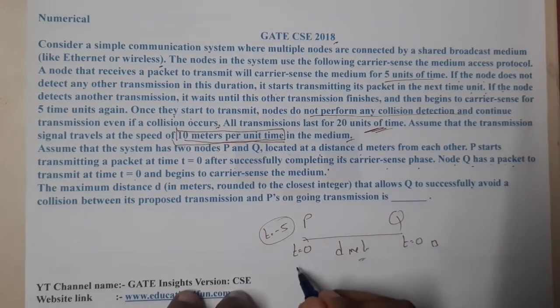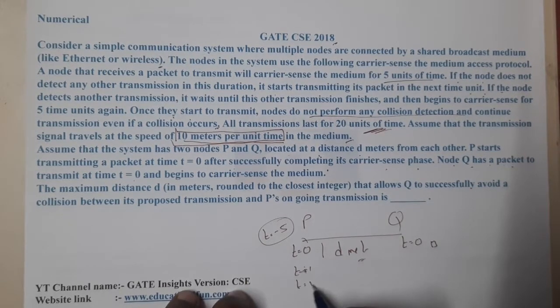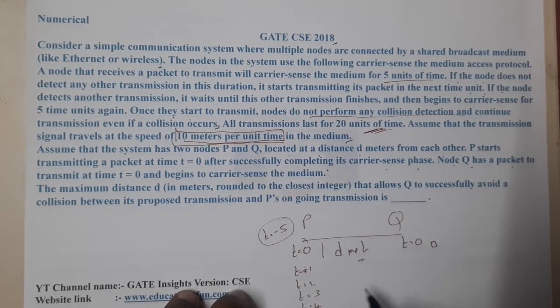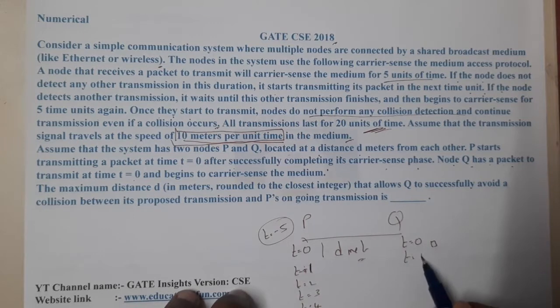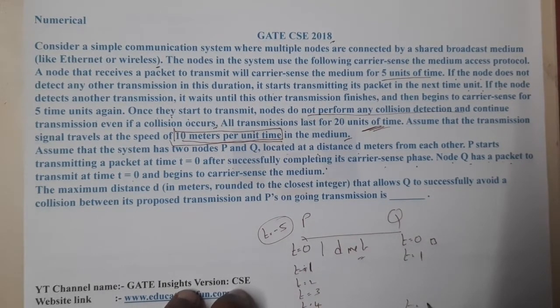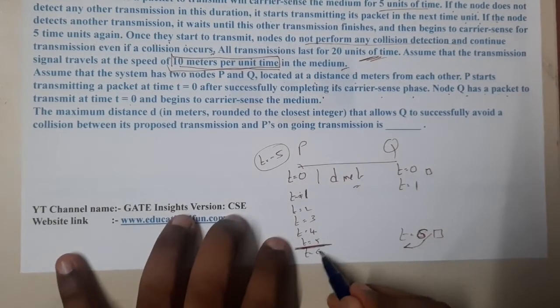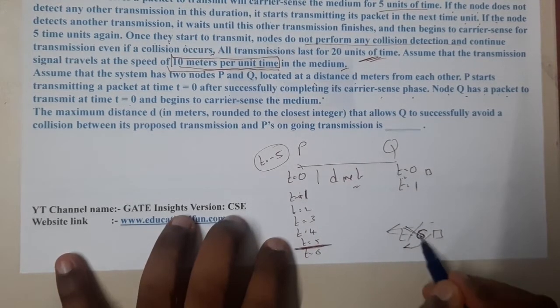At t equal to 1, the packet has reached somewhere, right? Similarly at t equal to 2 it will reach, at t equal to 3, at t equal to 4, at t equal to 5. So if you assume the distance as 1, at t equal to 1 no issue. At t equal to 6 Q will send the packet, so until t5 it's okay. Once we reach t6, if the signal has not reached there, Q will start transmission, hence there is a chance of collision.